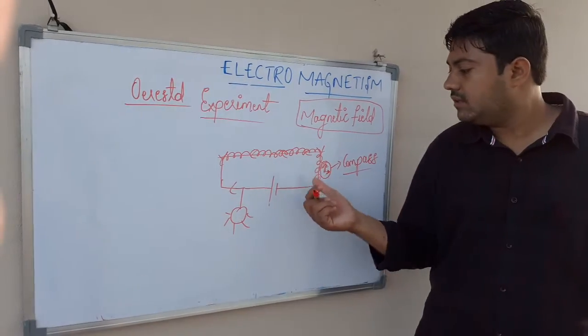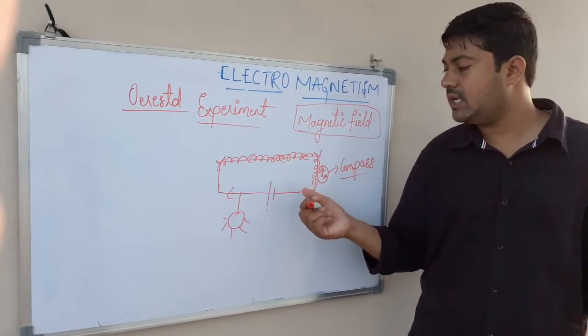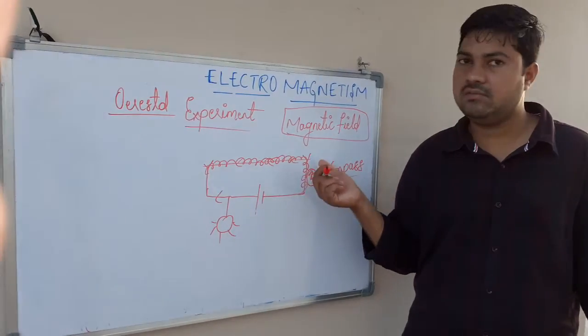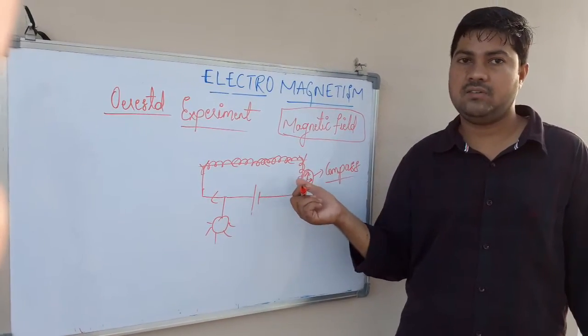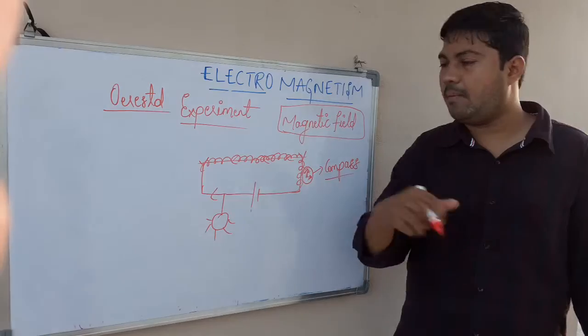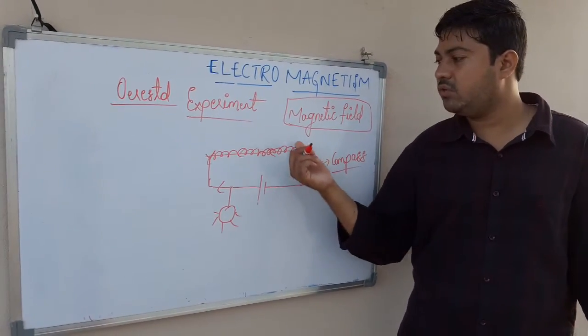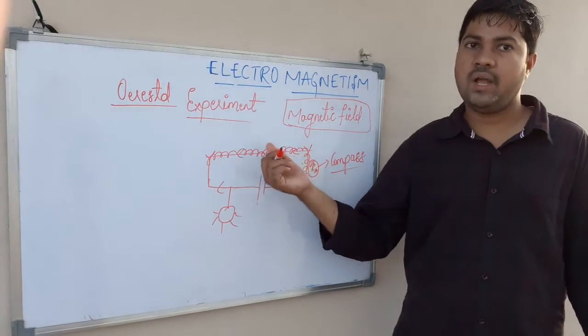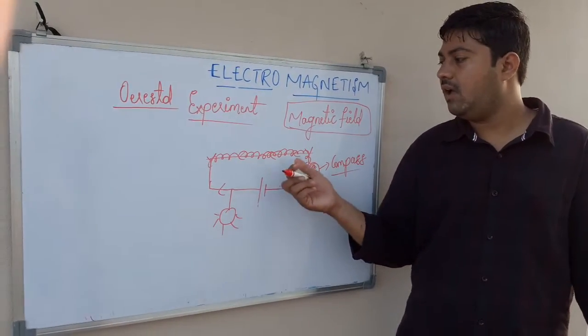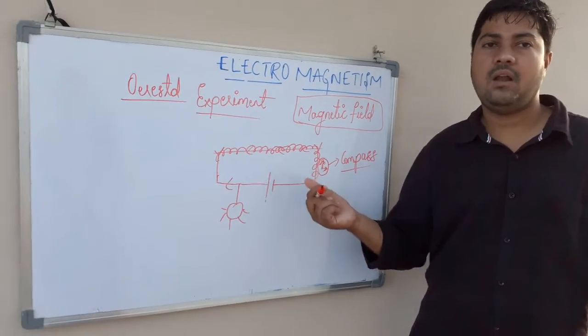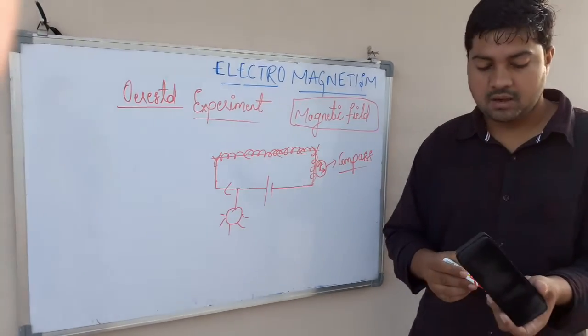In the future classes, we shall learn about this magnetic field, what the effects of the magnetic field are, what the effects of the electric field are, and the combined effects of electromagnetism, how the magnetic field is going to be around this current carrying wire, and how this is causing deflection in the magnetic compass. All this we shall learn in the coming classes.